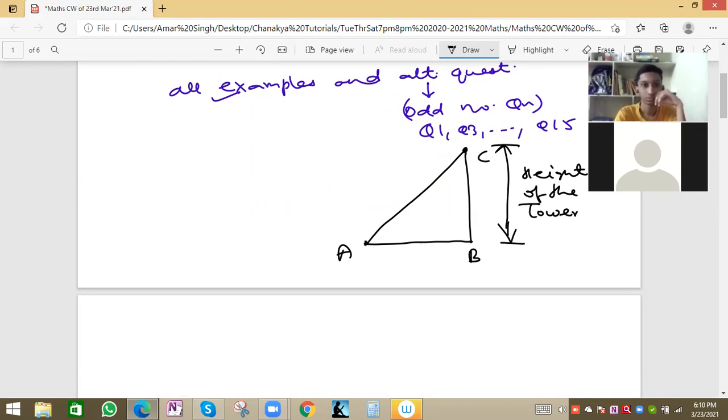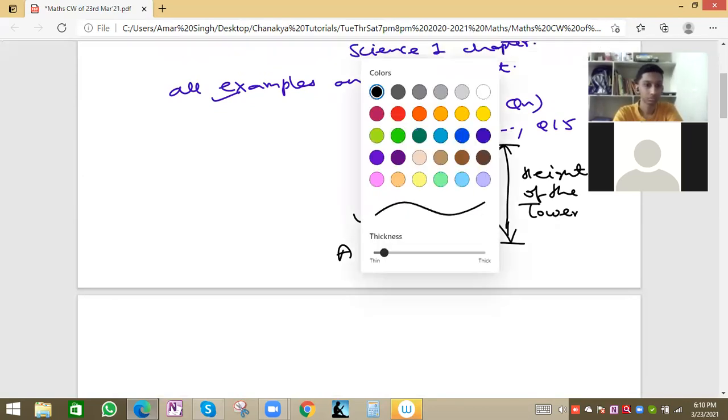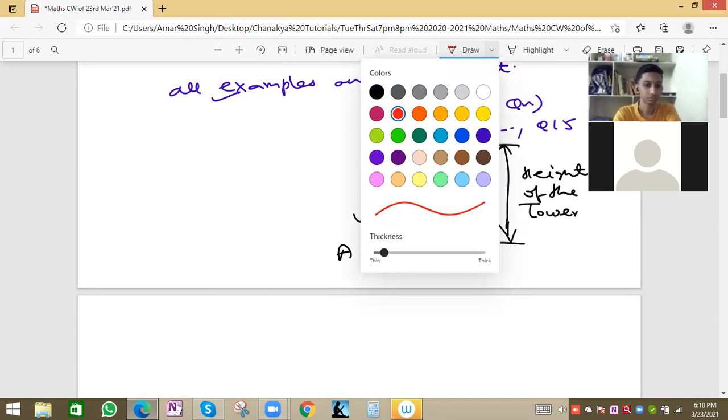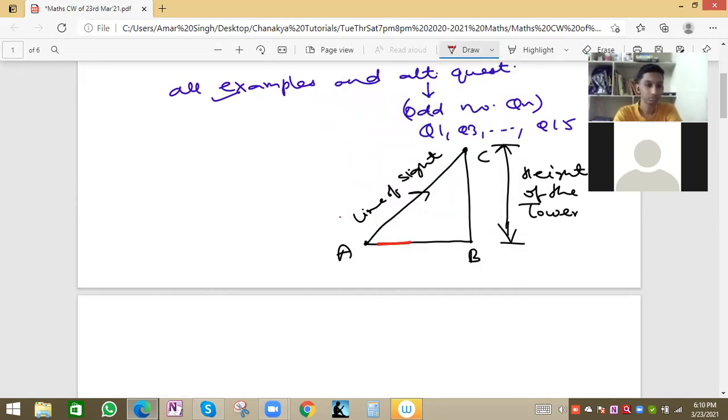And this is the position of a boy, or of a person who is seeing the top of the building or the top of the tower. This line from A to C is the line of sight. Line of sight means the line through which the person is observing from A to C. And this will be the angle of elevation.